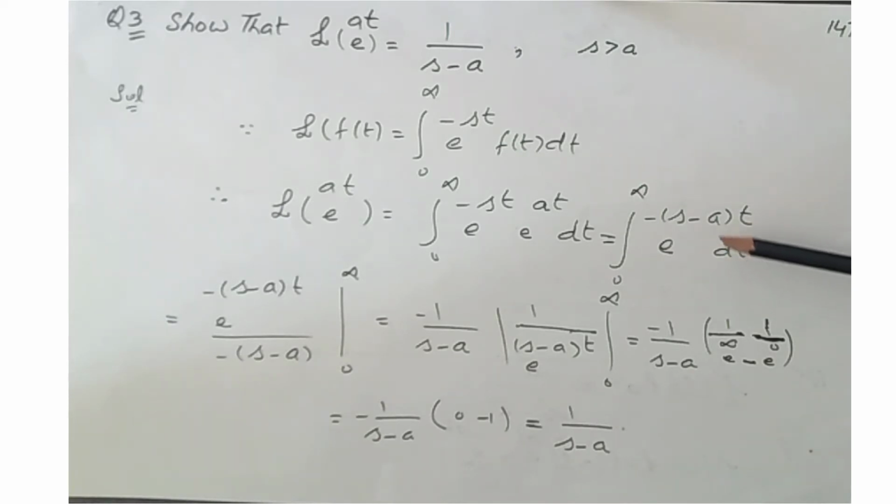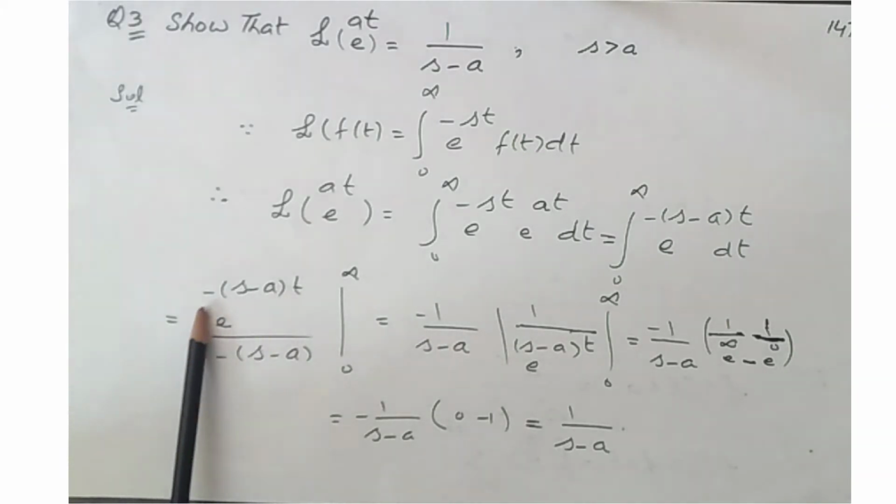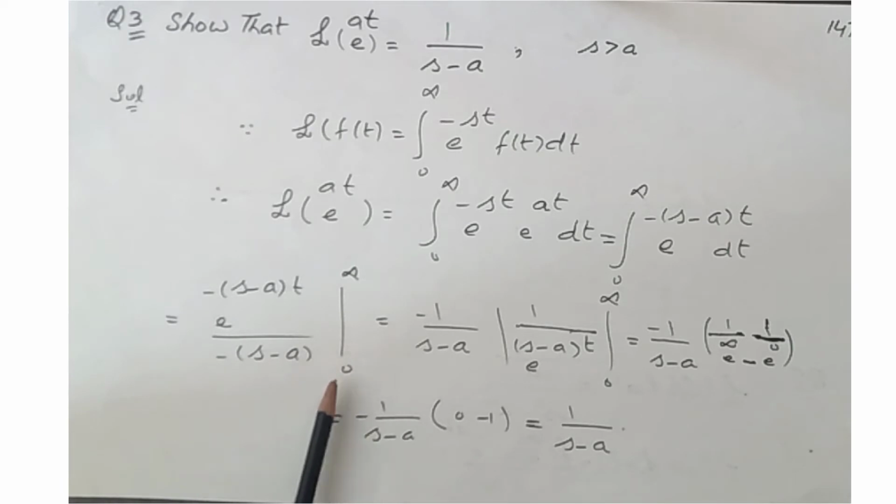Now we take the integration of this function. The integration of this term equals e to the minus s minus a, t over minus s minus a, under the limit from 0 to infinity. So we can write this as minus 1 by s minus a, and this term can be written as 1 over e to the s minus a, t, from 0 to infinity.